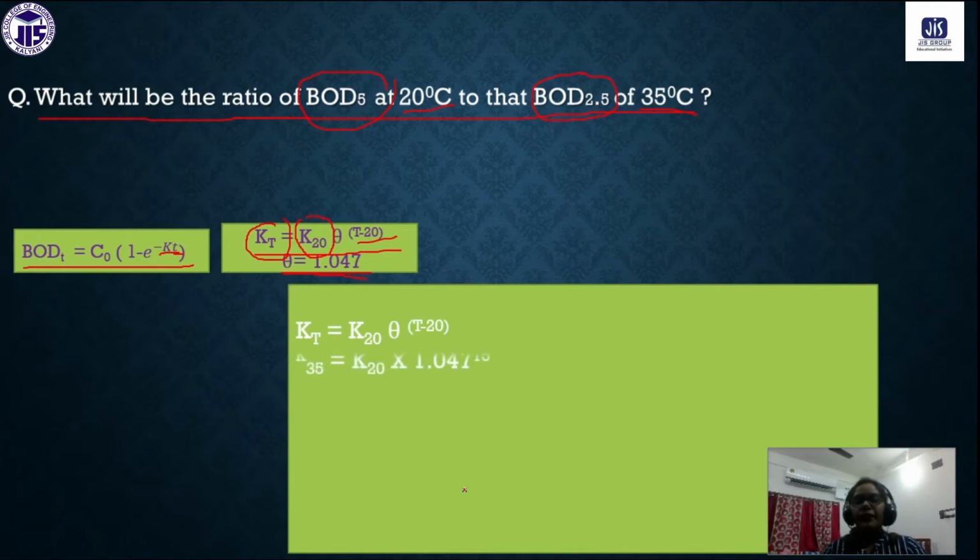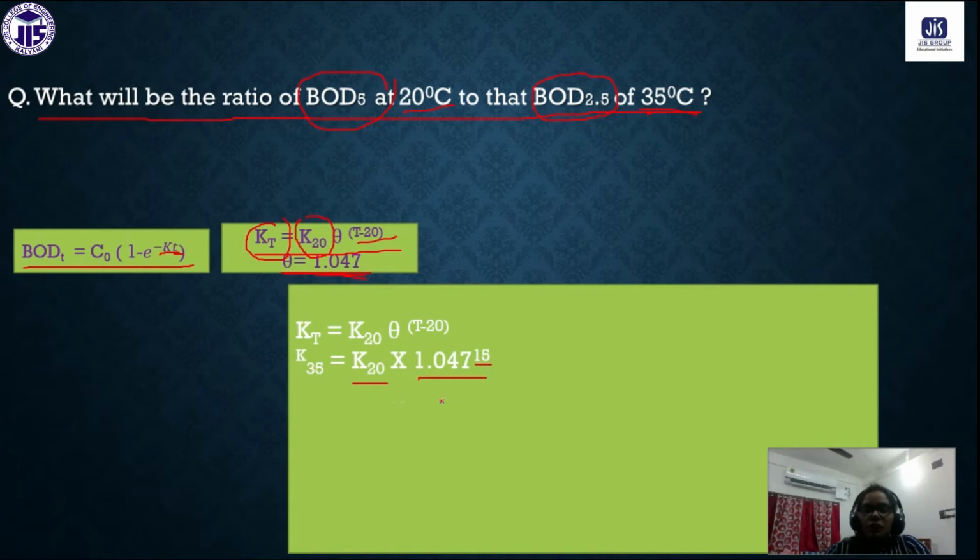So kt equals k20 theta to the power t minus 20, that we have seen already. Now here kt is at 35 degrees centigrade. So k35 equals k20, that means 20 degrees centigrade, into 1.047. Why? Because the value of theta is 1.047. That is why we have taken theta, 1.047, to the power 15. Why 15? Because t is 35 and 20, so 35 minus 20 should be 15.